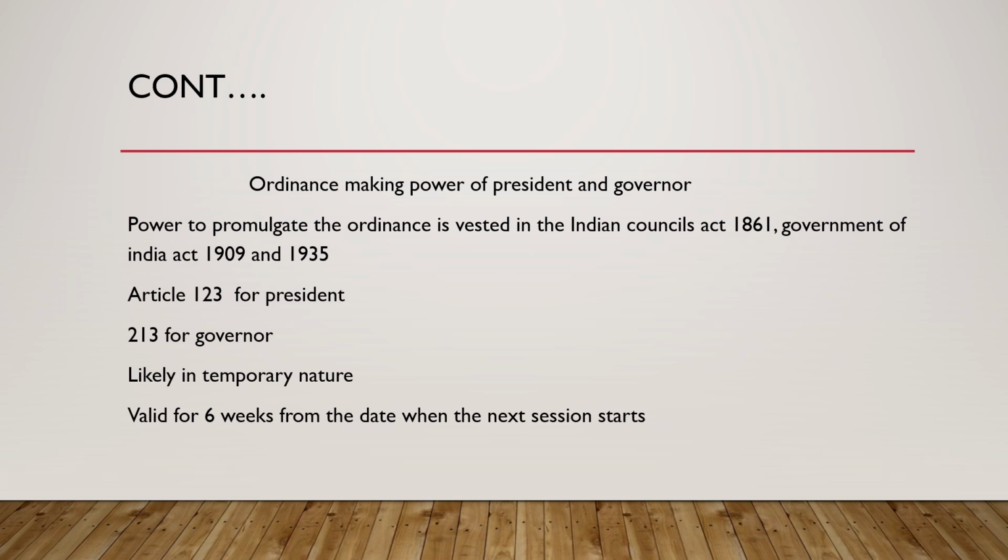And also one more thing, it can be issued on matters on which Parliament or the legislature can make laws. This is the most important point: ordinances can only be issued on matters on which Parliament or legislature can make laws, and are subject to the same limitations as Parliament or the legislature when making laws. Further, we will see.